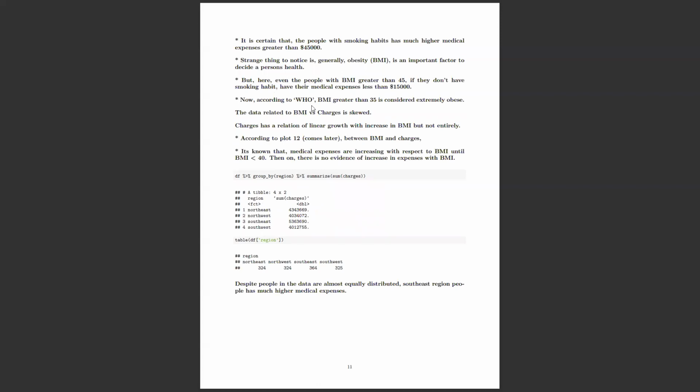So these are the few points that I wrote down here just so I do not forget. And yeah, the World Health Organization said that a body mass index greater than 35 is considered extremely obese. So that's not very good for health.